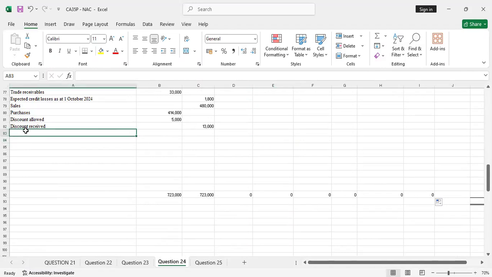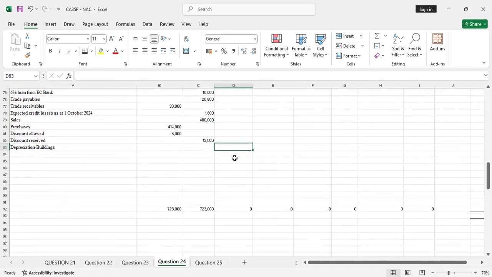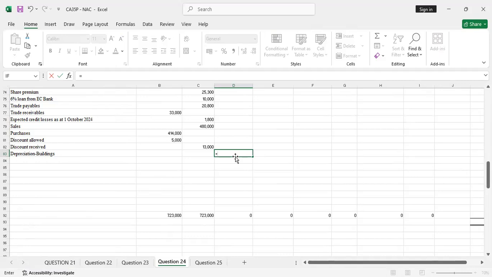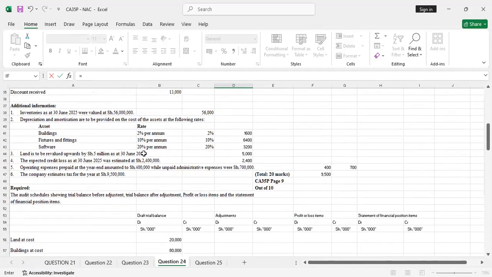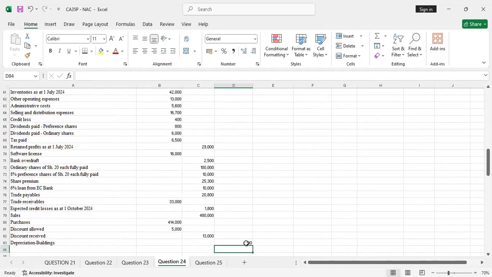So we'll come here and say depreciation. The first one is buildings. So depreciation, that's an expense. So we'll debit. And you can see where my cursor is. So we debit under adjustment. Yes, we debit with the amount. It was 1,600. And which account do we credit? We credit the accumulated depreciation account where we have buildings.